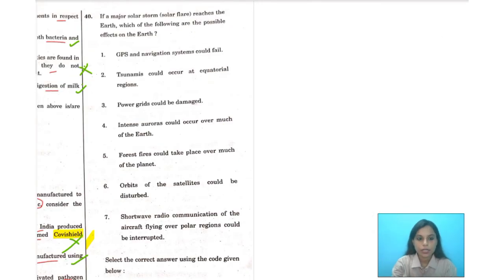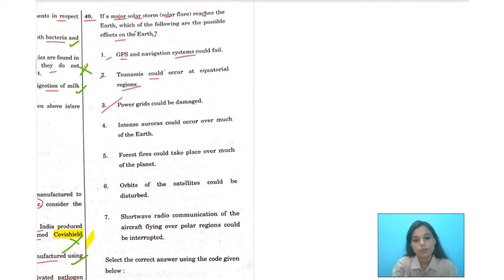Let's read the next question. That is the last question for today's class. It's quite big, so you need to have patience and focus on it. If a major solar storm, that is solar flare, reaches the Earth, which of the following are the possible effects on the Earth? Number 1 says GPS and navigation systems could fail. Second one is saying tsunamis could occur at equatorial regions.